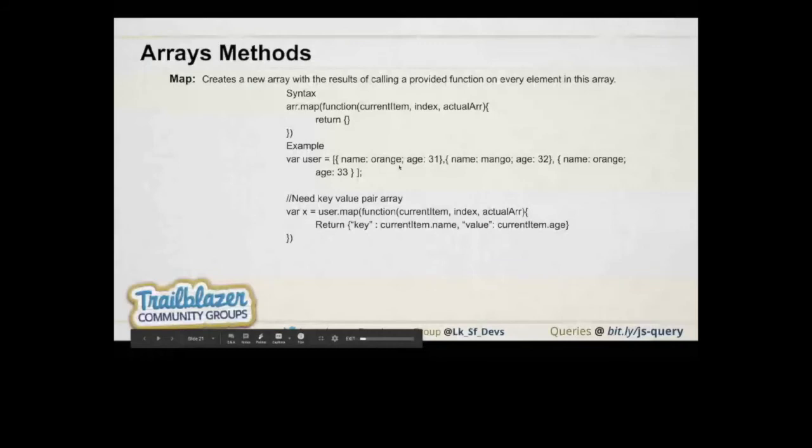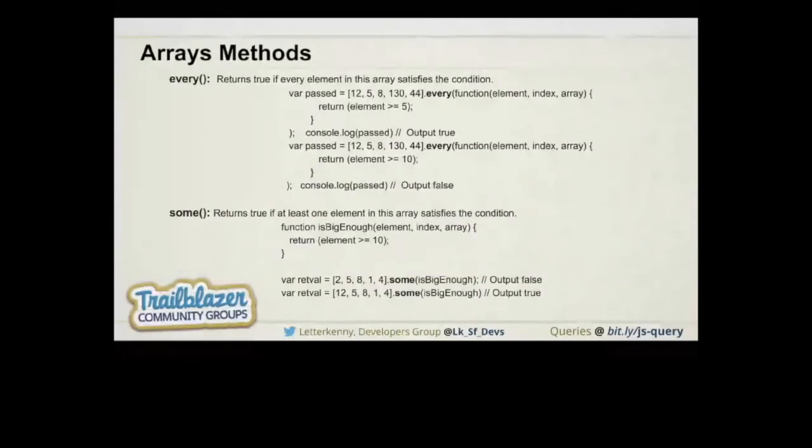Now we have two different methods also available. First is every and second is some. Every returns true if every element matches the given condition, so if we want to check whether the given condition matches every element or not, we need to use every.